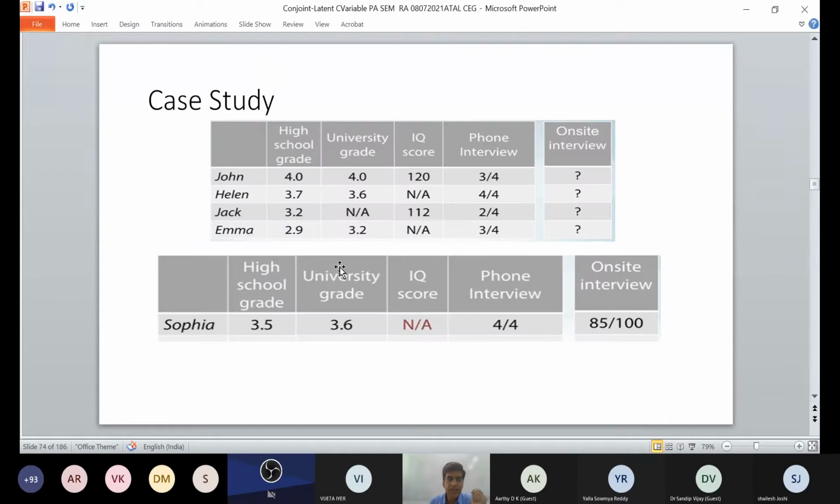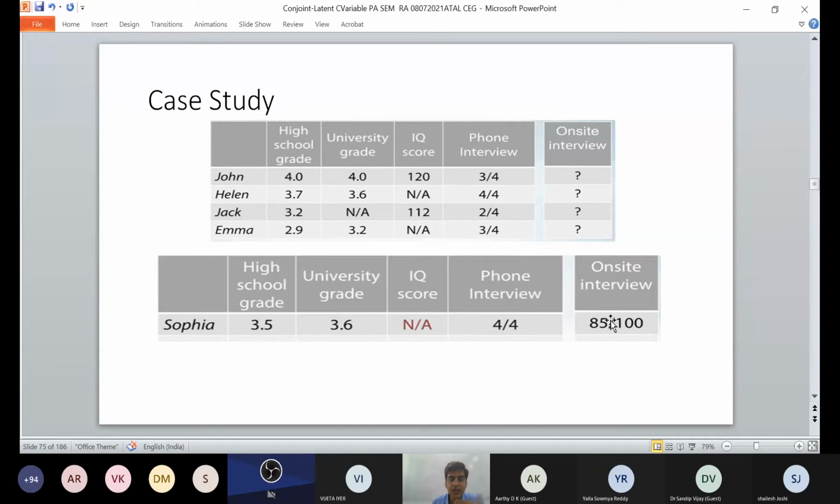So let us try to understand the case study. Now there are high school grades of Jan, Helen, Jack and Emma. Their university grades are there. Their IQ scores are there. Their phone interviews. Then their on-site interviews. So Sophia has a high school grade of 3.5. Her university grade is there, but her IQ score is not available. Then their phone interviews and on-site interviews.